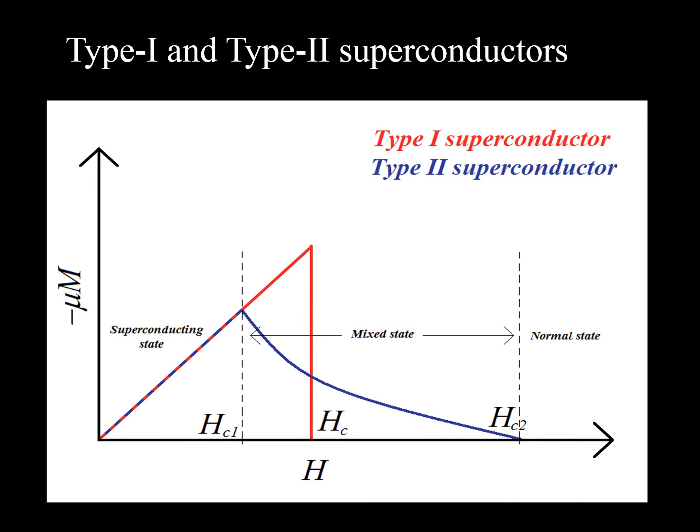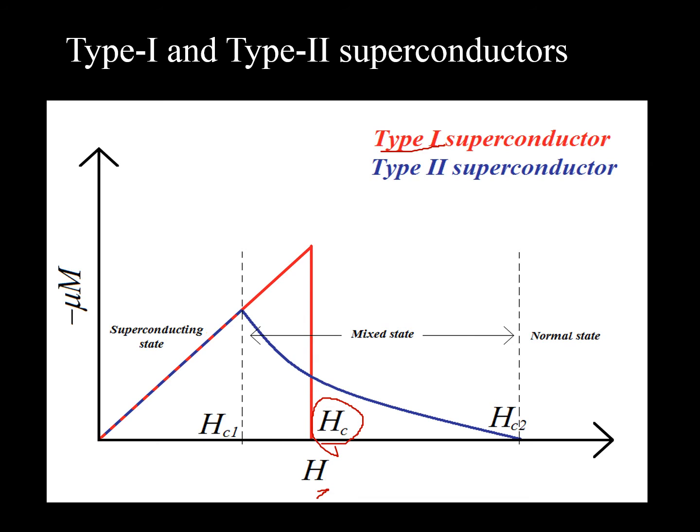So there are different types of superconductors. We generally have two types, type 1 and type 2 superconductors. For a type 1 superconductor, if you plot H along the x-axis and susceptibility along the y-axis, we'll have a graph, a perfect triangle. The red colored curve is for the type 1 superconductor. With H, the M increases proportionally, and all of a sudden at a particular field called Hc, this material will become a normal conductor.